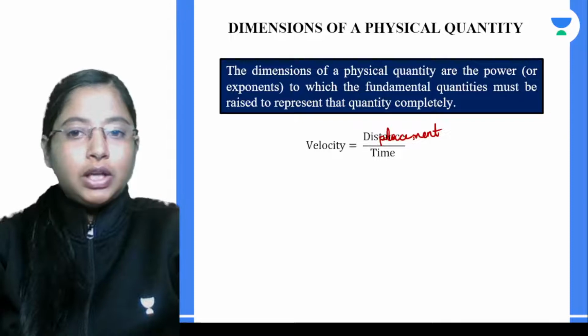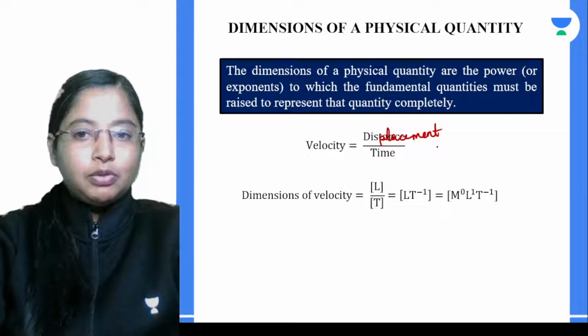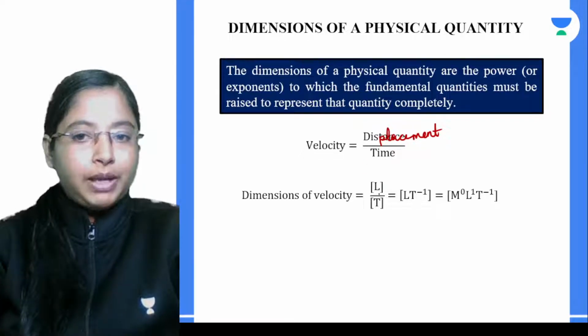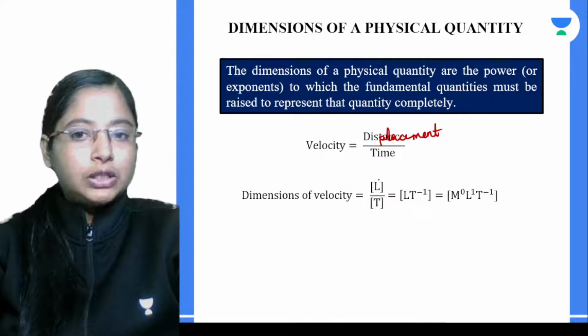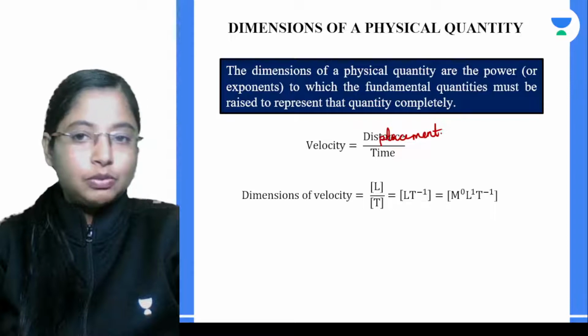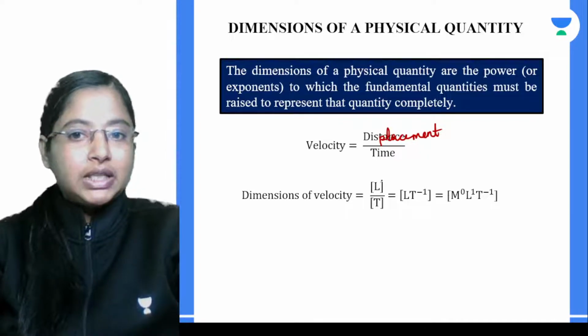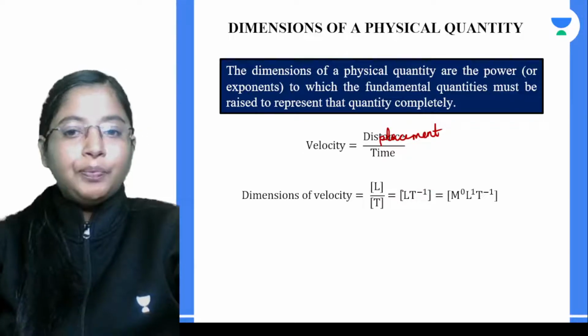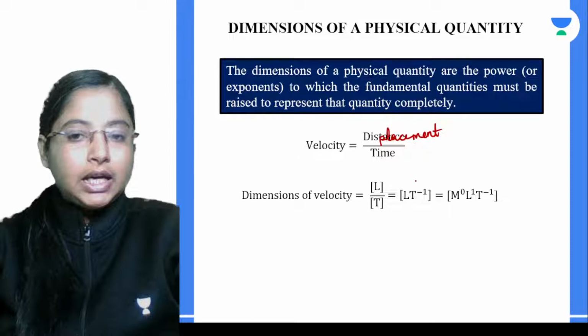The dimension of displacement is measured in terms of length, which gives you L. Dimension of length is L, by time is T, and when this T comes to the numerator, it becomes T to the power minus 1.